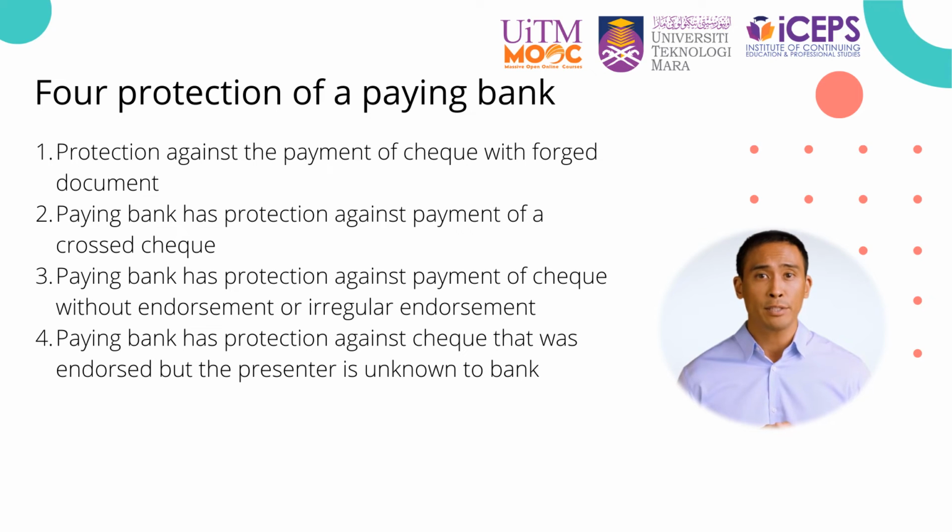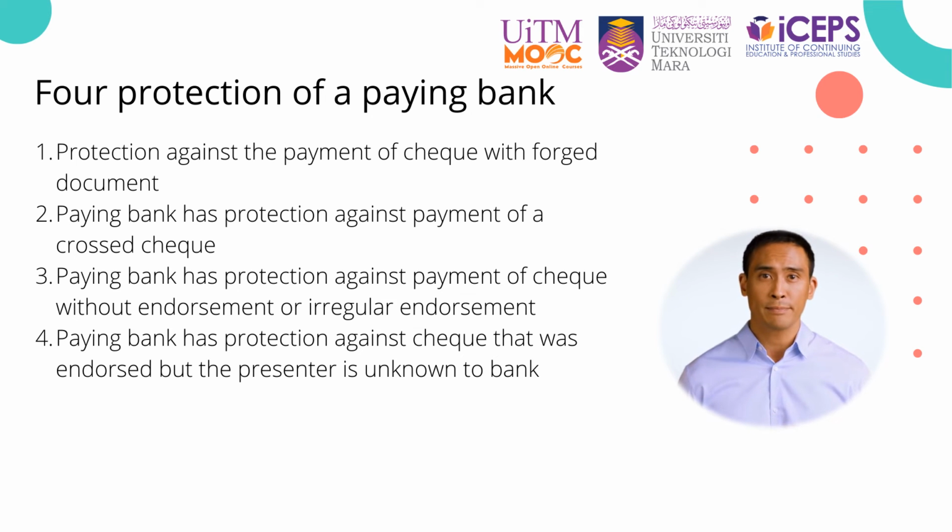This is whereby the paying bank cannot be sued if the bank pays a check with a forged or unauthorized endorsement, if it is proven that the bank acts in good faith and follows standard banking procedures in dealing with the payment of check. The bank acts in good faith means that the bank is honestly not aware of any error or defect in the check paid. It is also assumed that the bank has paid the check in due course. A check is also deemed to be paid in the ordinary course of business if the bank follows a standard practice of banking as regards payment of checks.